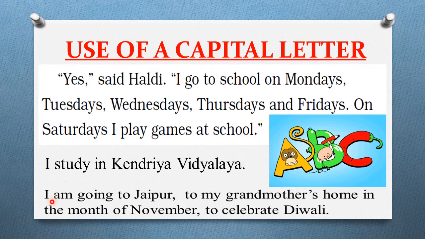As you can see here, I am going to Jaipur. Jaipur is a place, जगह का नाम है एक. So Jaipur is a place, so we will write it in capital letter. We will start it with a capital letter. To my grandmother's home in the month of November. Now November is also a special name. It is the name of a month, so it will also start with a capital letter.